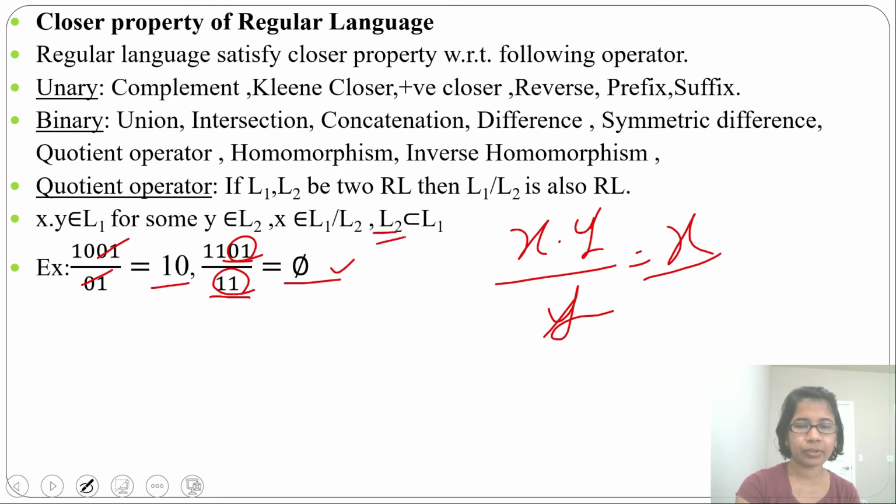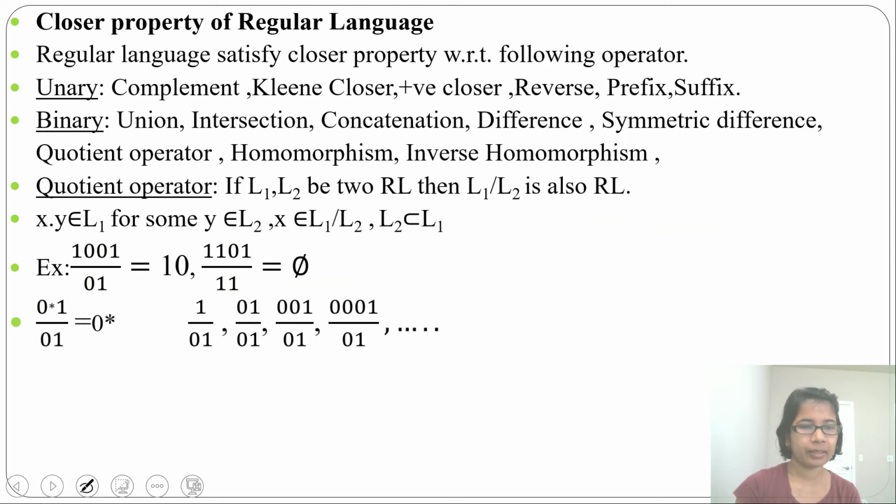And L2 should be a subset of L1. So 1, 1 should be a subset. And if that is a subset of the right side, if that is matching with the right side, then only you will get the result. Let's see another example.